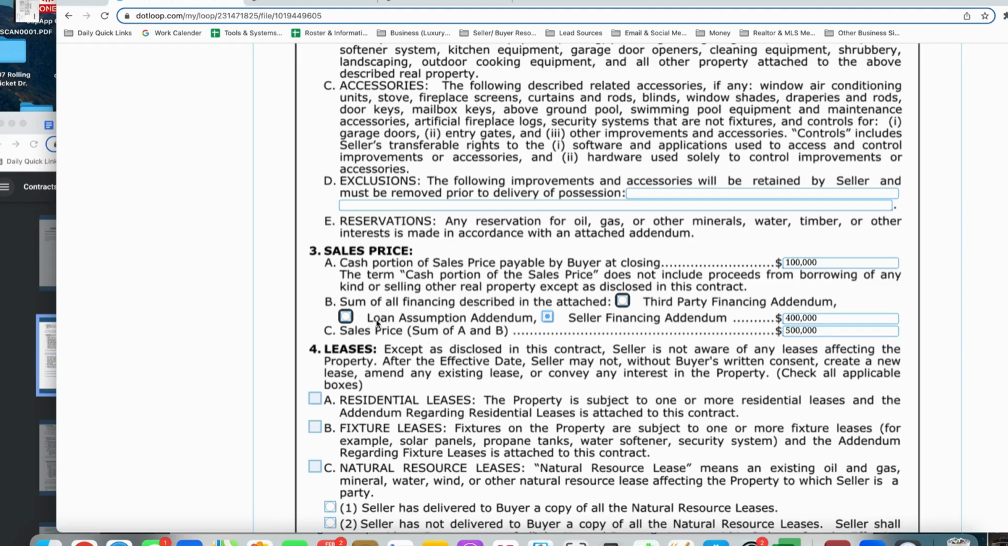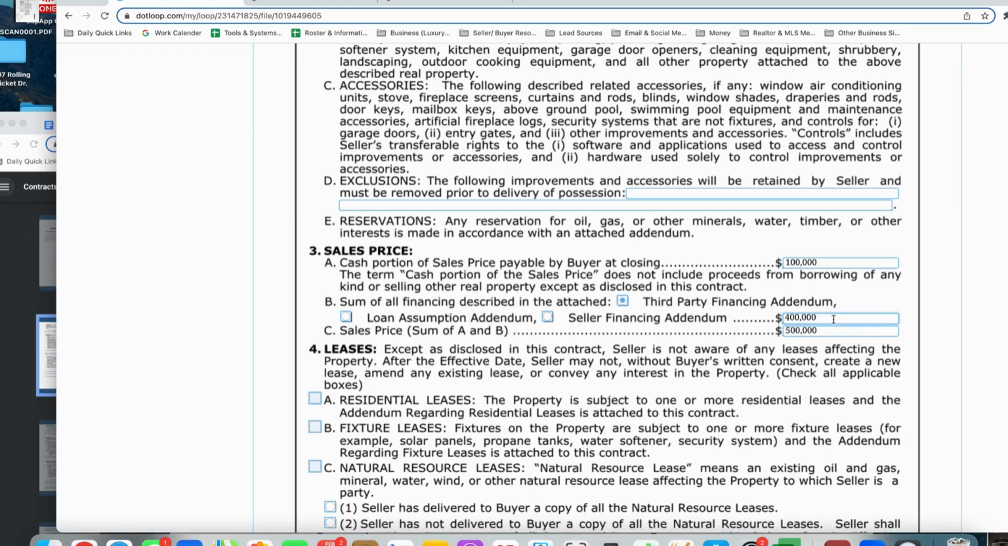There's also loan assumption, where you're going to be assuming the loan that the current owner already has. It's very unlikely. The most common one you see is third party financing, meaning there's an outside party, a lender, a bank, somebody outside of the buyer and seller, who is going to be loaning the money to the buyer so they can purchase the property. So the most common one is going to be, you're going to check this.